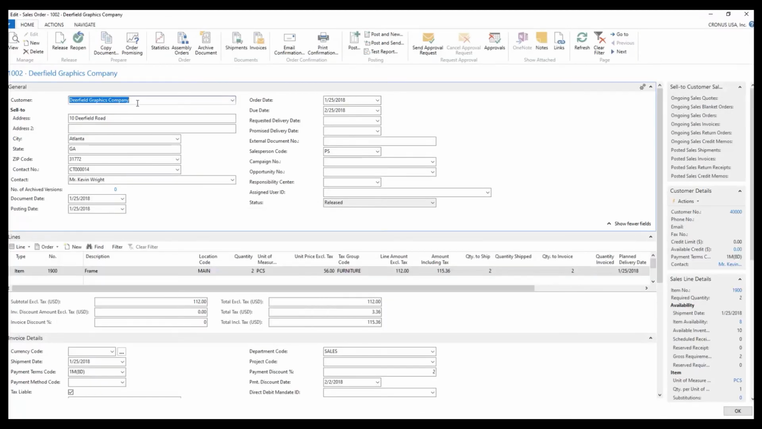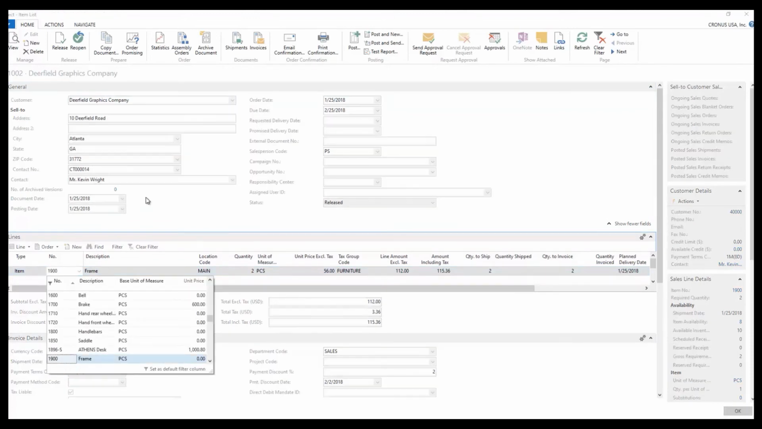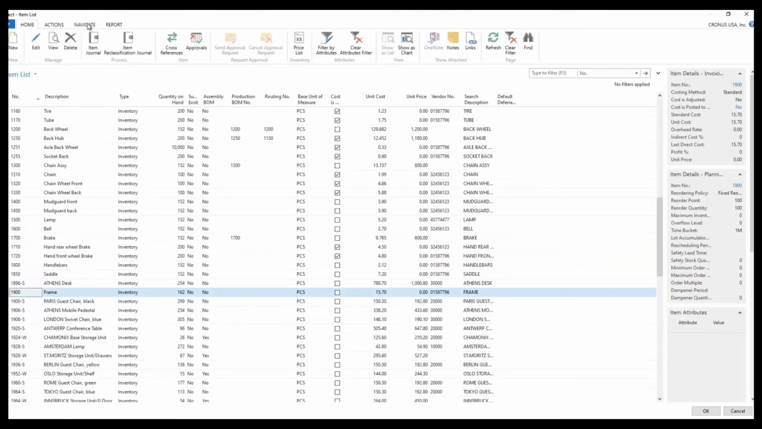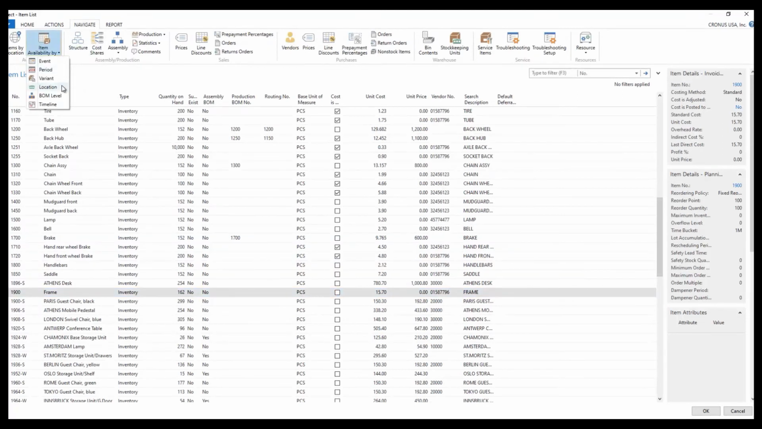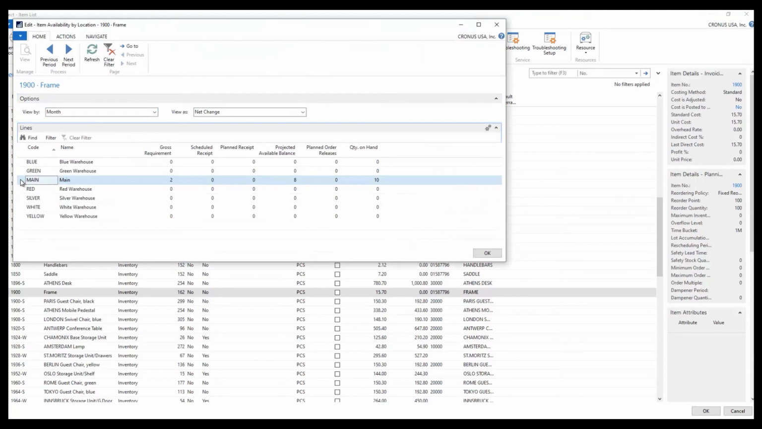This is to the Deerfield Graphics Company, and I'm going to sell one of these items that we just received, this item number 1900. It's a frame. I'm going to sell 2 pieces of this. What I want to do is navigate to this item for just a moment, and then look at availability by location, and we're talking about the main location, and we received 10, so I have a quantity of 10 on hand.